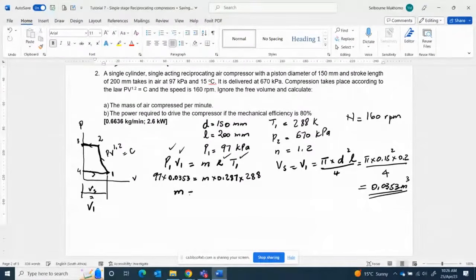And then we get our m as 0.00417 kg. This is our m.